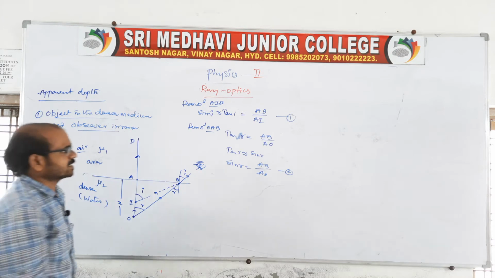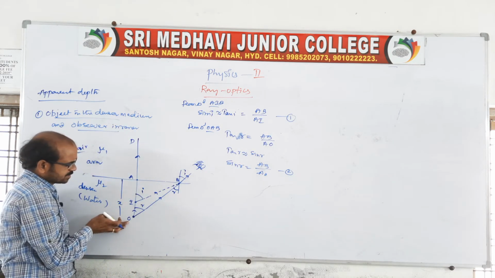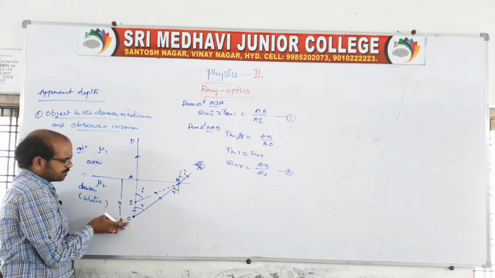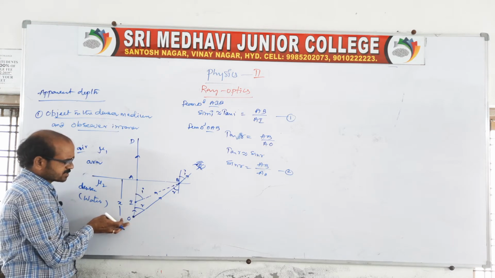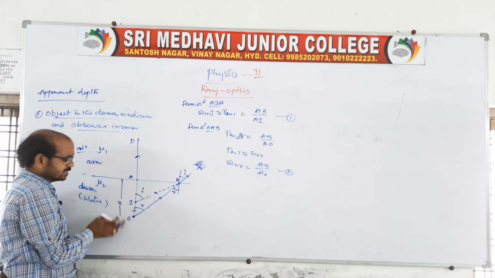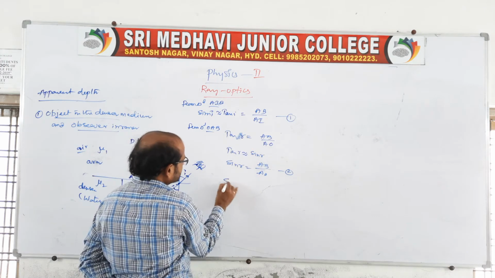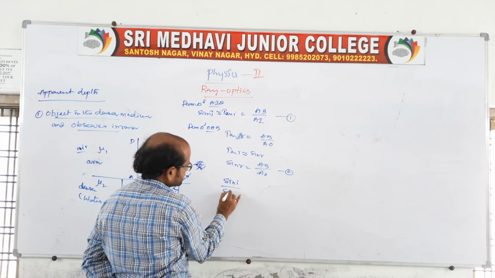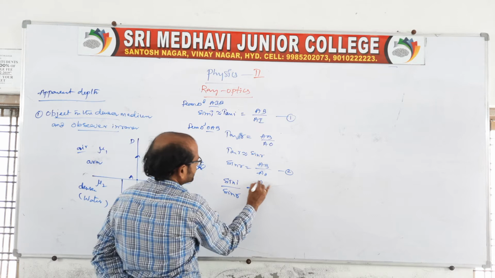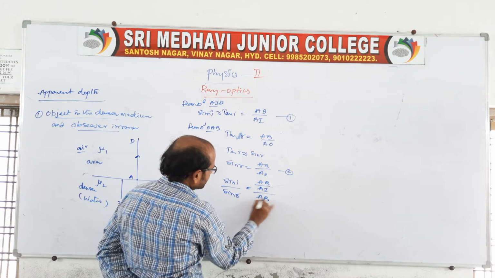Looking at the diagram, the object is initially at depth x, but the rays are actually coming from here, so this is the image distance, and this is the apparent shift. Divide sin I by sin R: sin I is AB by AI and sin R is AB by AO.